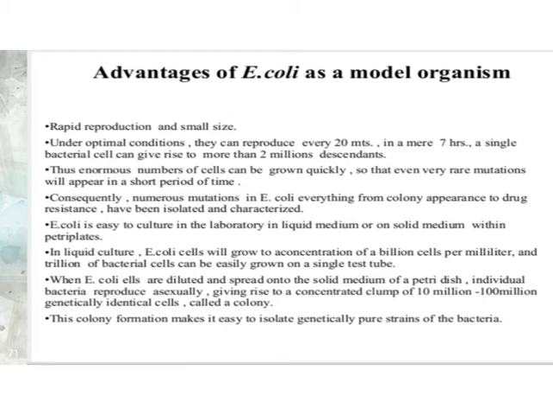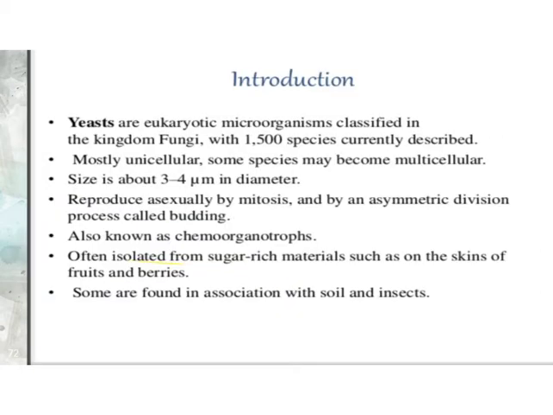When E. coli cells are diluted and spread on solid media or a Petri plate, an individual cell can produce 10 million to 100 million identical cells. This colony formation makes it easy to isolate genetically pure strains of bacteria. Okay, this is about the bacterial model system E. coli.